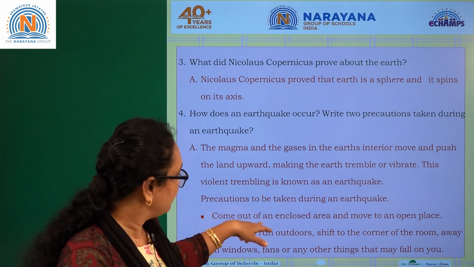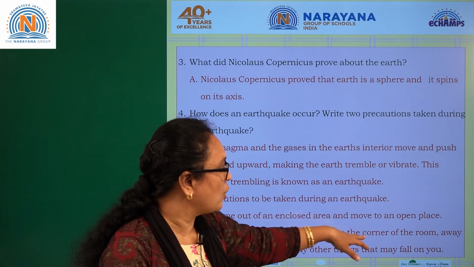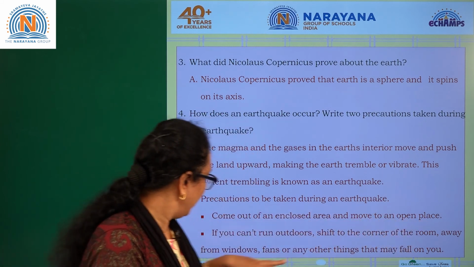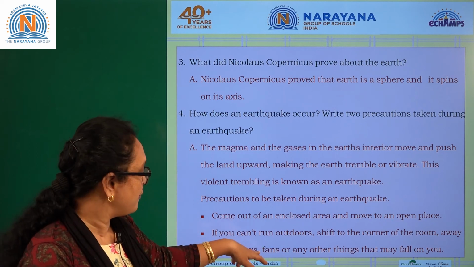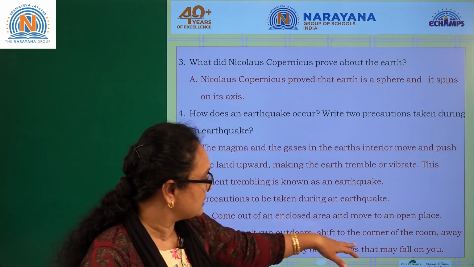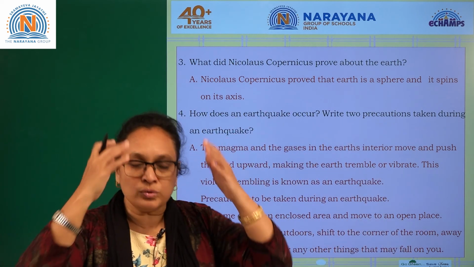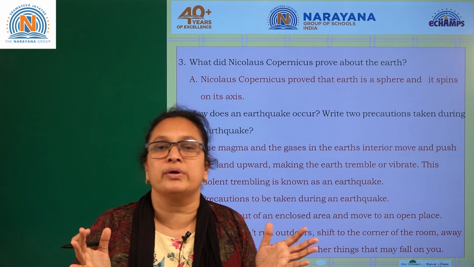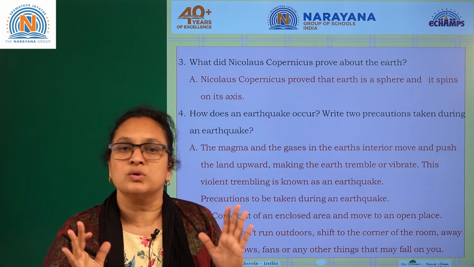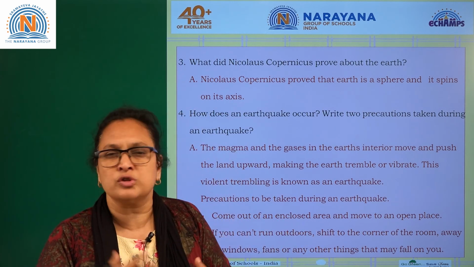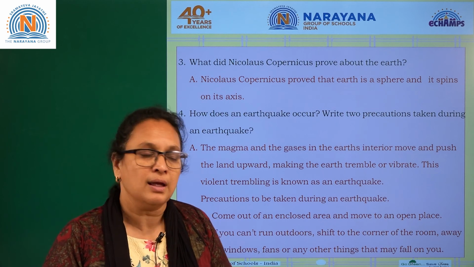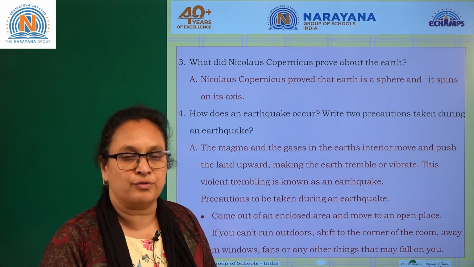If you can't run outdoors, shift to the corner of the room, away from the windows, fan or any other things that may fall on you. Why? Because the head is a very sensitive part of your body, and you need to protect it. So that's the 2 precautions. You have so many precautionary measures, but for now the 2 are enough for you.